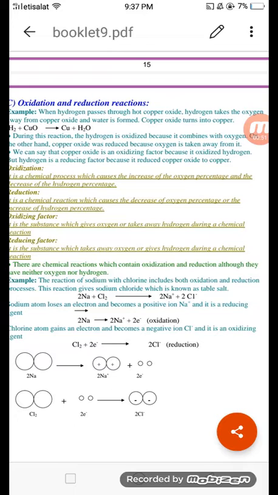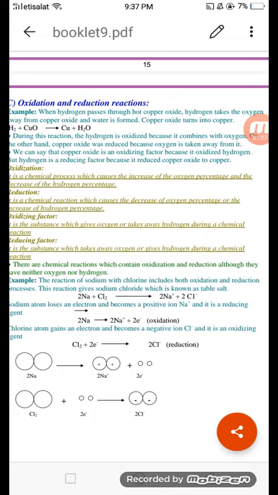So, the hydrogen is considered a reducing agent because it took oxygen away from copper oxide, and copper oxide is considered an oxidizing agent because it gave oxygen to hydrogen.